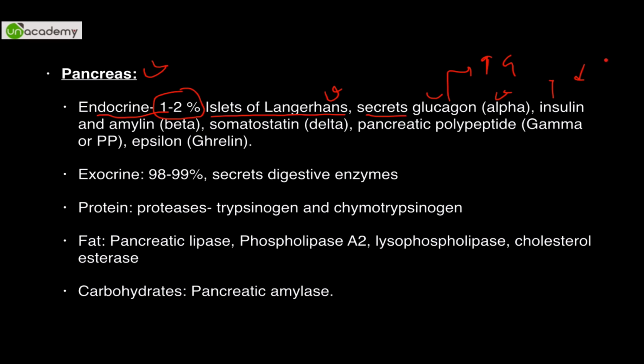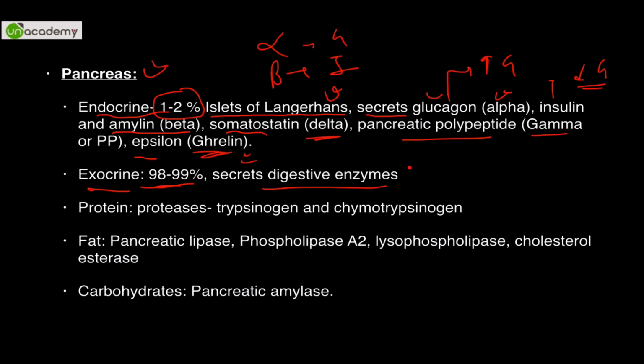Insulin decreases the level of glucose in blood, and amylin is secreted by beta cells. So insulin is secreted by beta cells, somatostatin is secreted by delta cells, pancreatic polypeptide is secreted by gamma, and epsilon secretes ghrelin. Okay, so you just remember alpha glucagon and beta insulin. Okay, AGBI. Exocrine is 98% portion, secretes digestive enzyme.